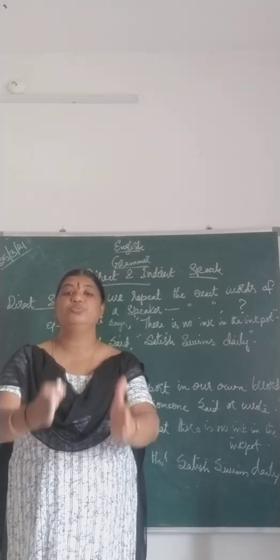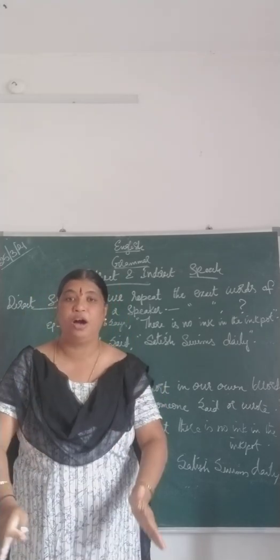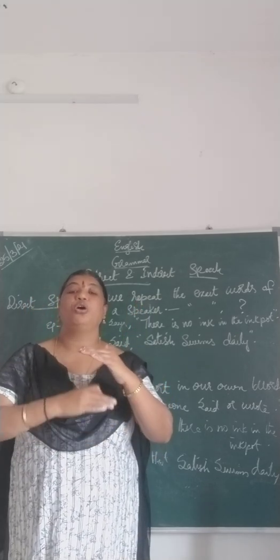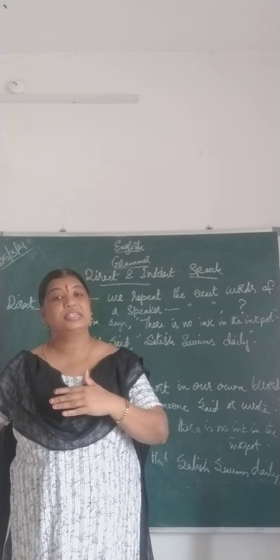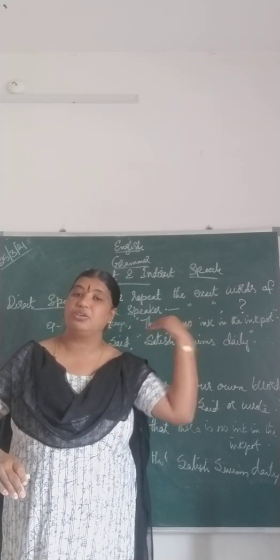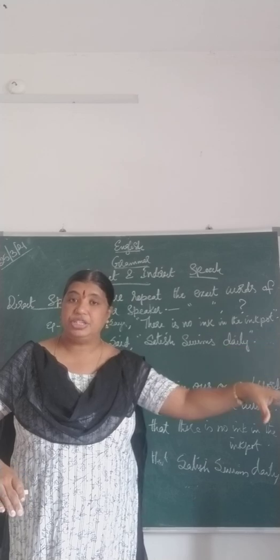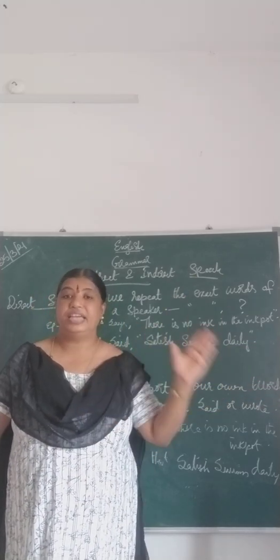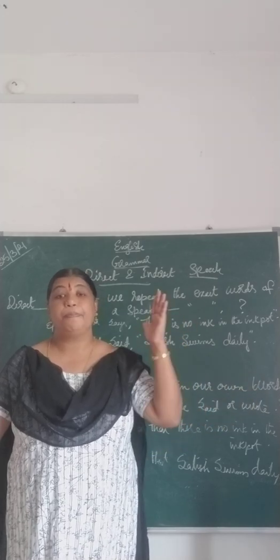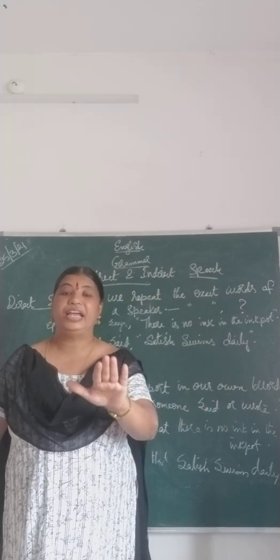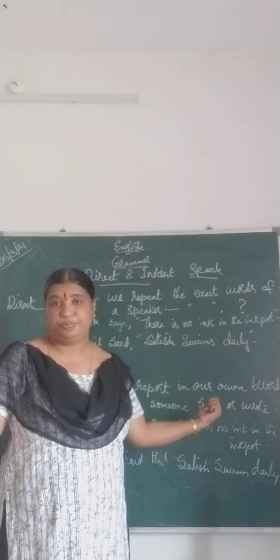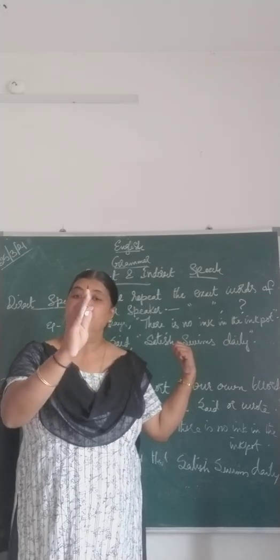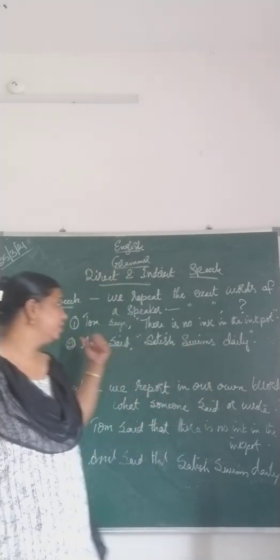But in indirect speech, the sentence will always be in the past tense because the action is already over, and you are telling it in your own words. So the sentences in the past tense form will become indirect speech. Understood, children? Now let us look into some examples, you will have much more clarity on this.